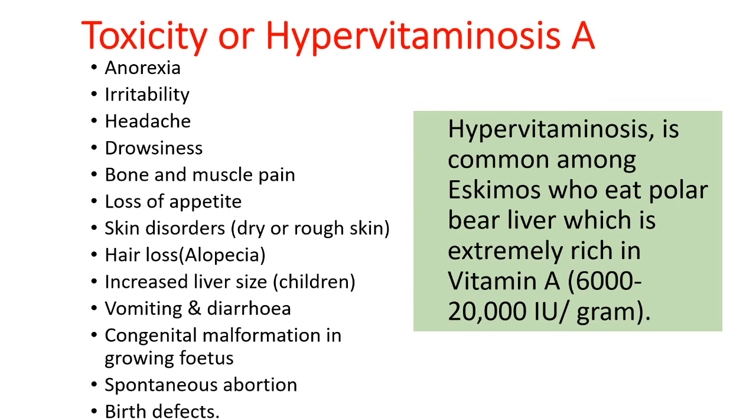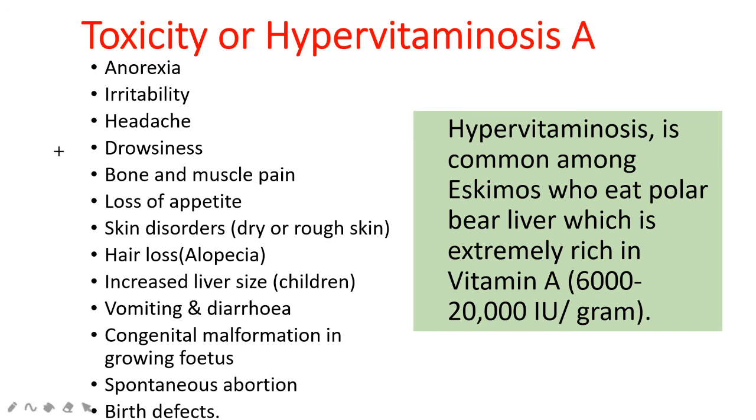Since vitamin A is also a fat soluble vitamin, excess amount can be stored in the liver, where it may lead to toxicity problems like anorexia, irritability, headache, drowsiness, bone and muscle cramps, loss of appetite, skin disorders, that is dry and rough skin, hair loss, alopecia, increased liver size in children, vomiting and diarrhea, congenital malformation in the growing fetus, spontaneous abortion, and birth defects. All these are due to hypervitaminosis A.